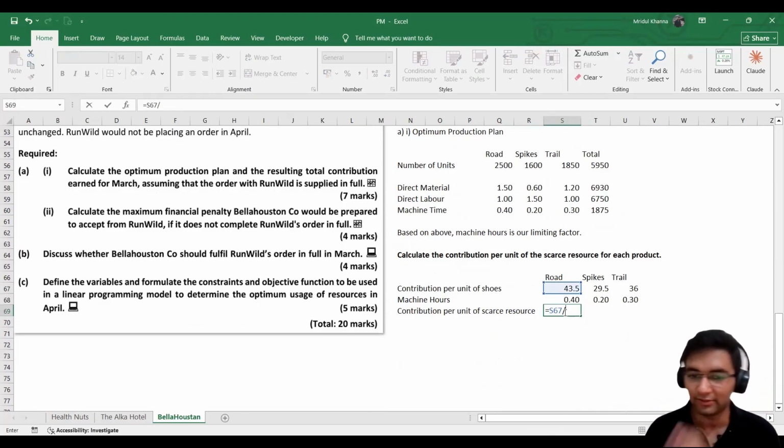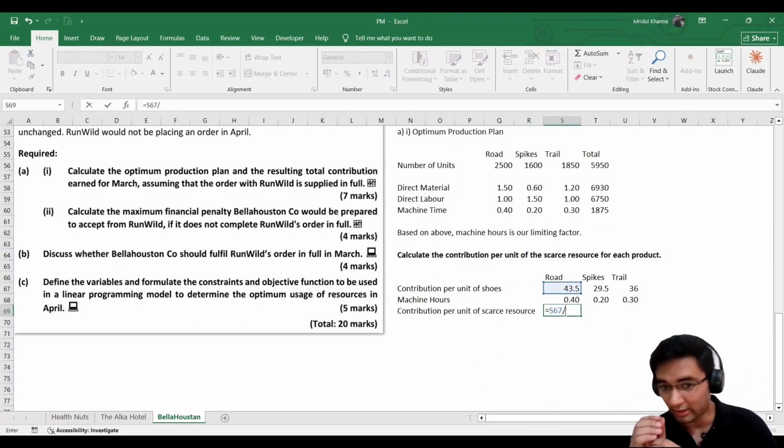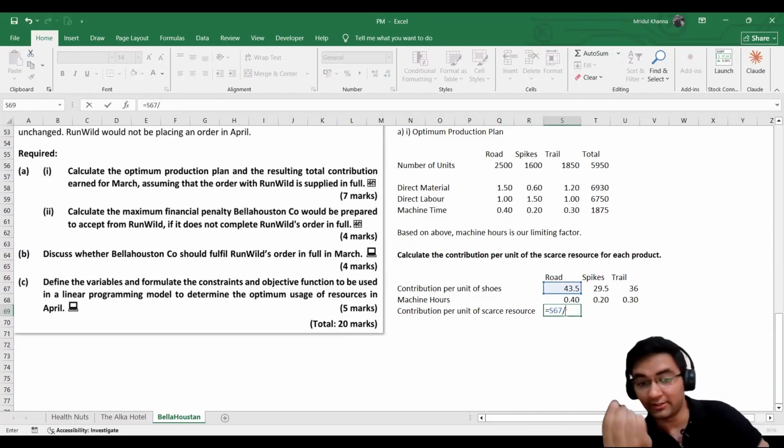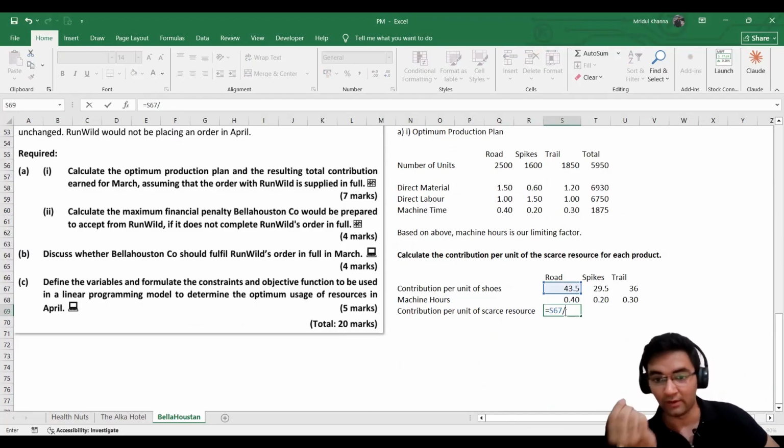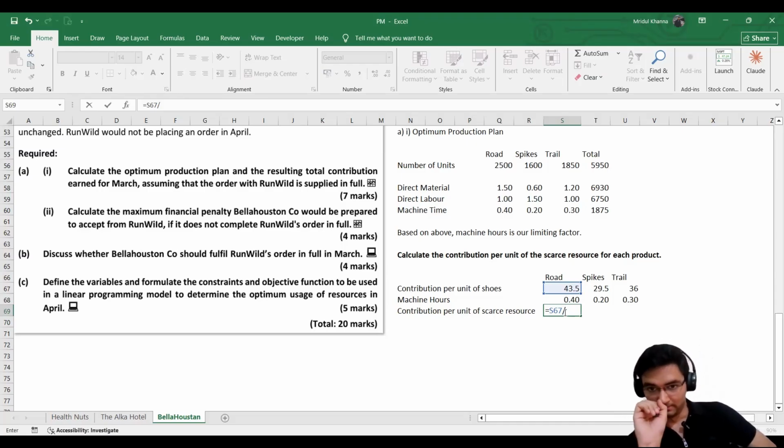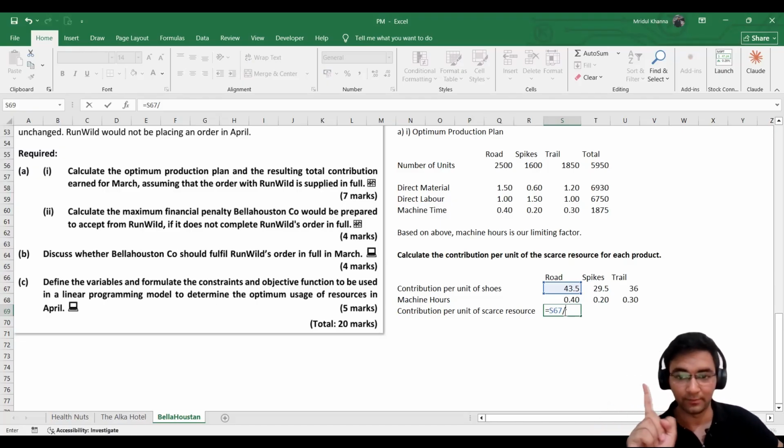What is a unit of scarce resource? The scarce resource is machine hour, and its one unit will be 1 hour. So basically, how much contribution we are generating through each of these products in 1 hour. The one with the highest contribution, we will keep on the first position. The one with the least contribution per hour, we will keep at the third rank.